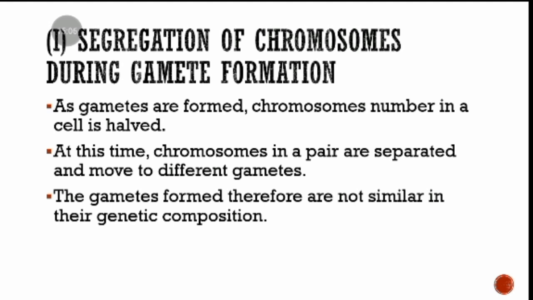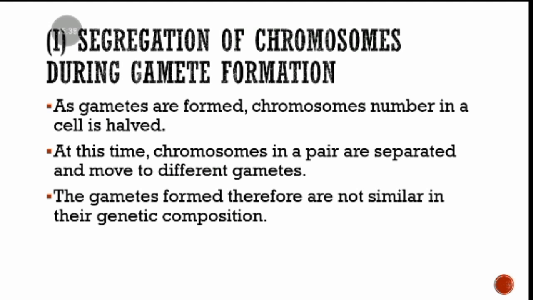So during that process, you are forming 2 sets of characteristics in 2 different cells. So when one of those is forming a zygote, another one that will come at a later time will not be the same as this one. So that is how segregation of chromosomes, that division, actually causes there to be a difference in the genetic makeup